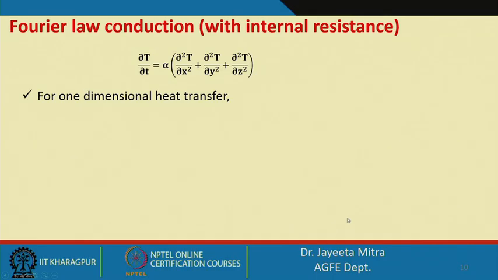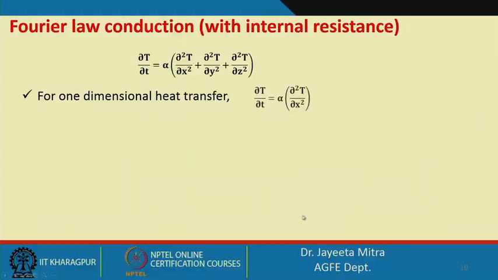Now, if we neglect the conductive heat transfer in the other 2 directions, y and z, and only consider the x directional conductive heat transfer, this equation will reduce to delta capital T by delta small t equal to alpha d square T by dx square.